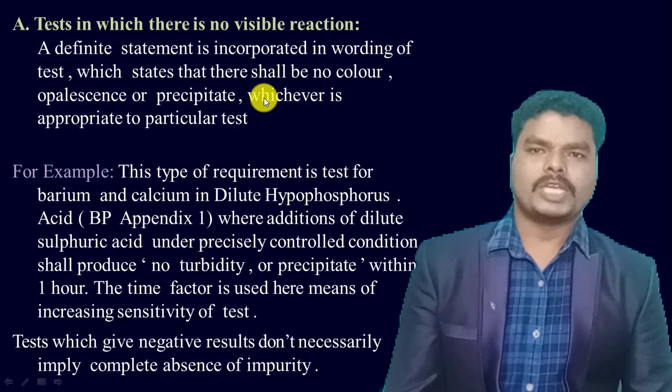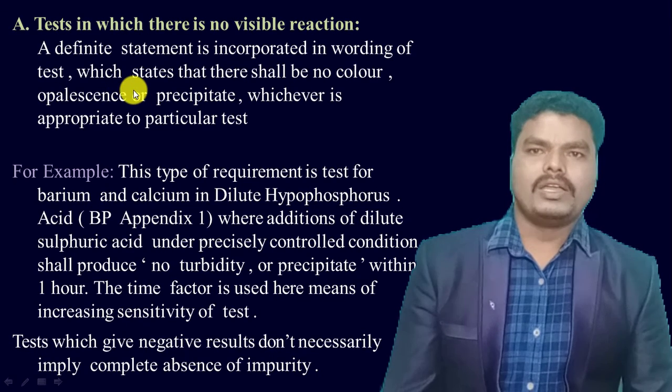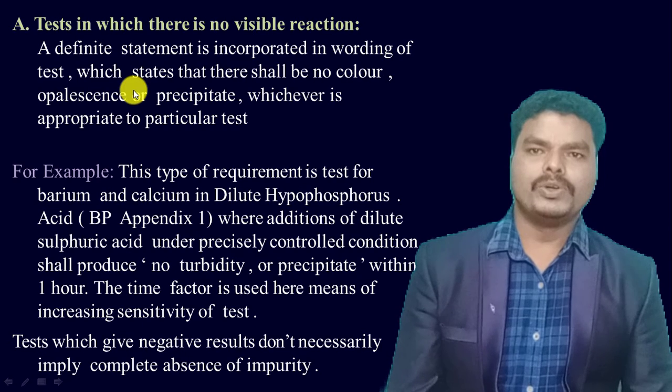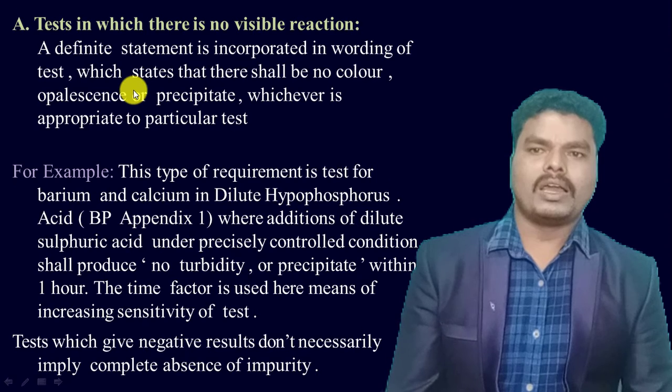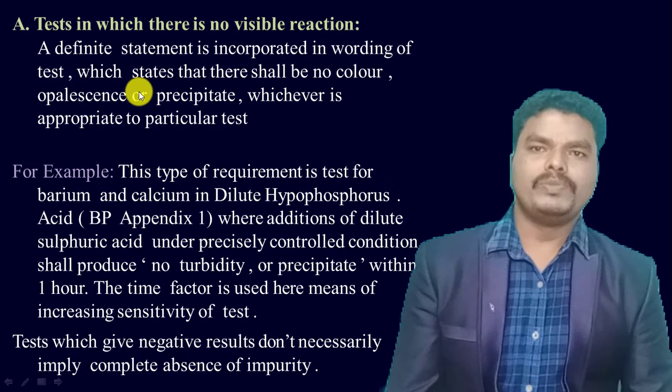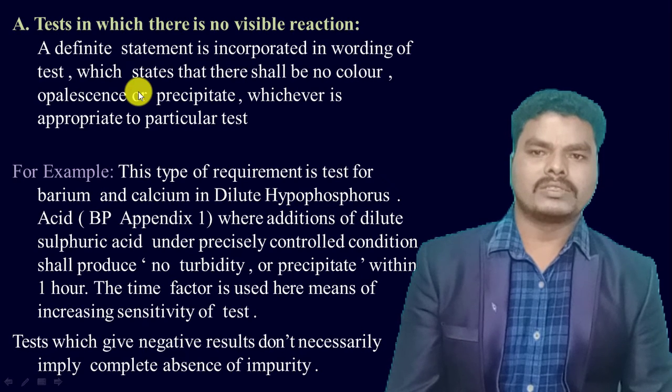That means the test is conducted for a substance for its purity, and that test includes reaction with a particular reagent. If the substance contains any impurity, it is able to produce either color, opalescence or precipitate with the reagent. And if it doesn't contain any impurity, it cannot produce any color, opalescence or precipitate.